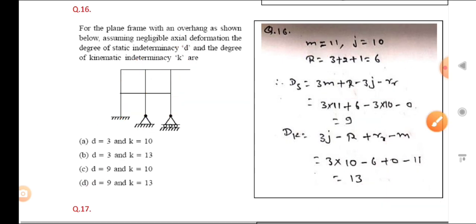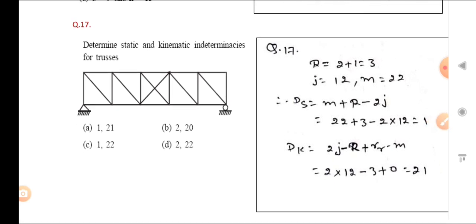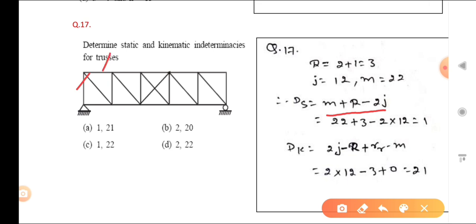Okay. Now we will see question number 17. You can see that it asks to determine the static and kinematic indeterminacy for the truss. So what is the Ds? Ds is equal to, in a truss, m plus r minus 2j. So you have to count the members, and when you count the members, how many members? 1, 2, 3, 4, 5, 6, 7, 8, 9, like that you can count. We are not taking that thing as a joint. Okay, so only 2 members we count.